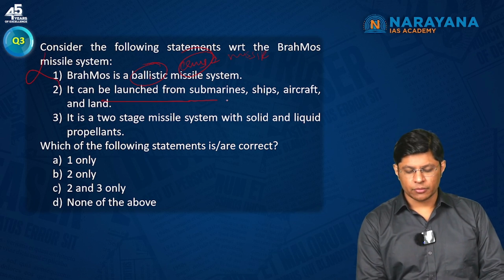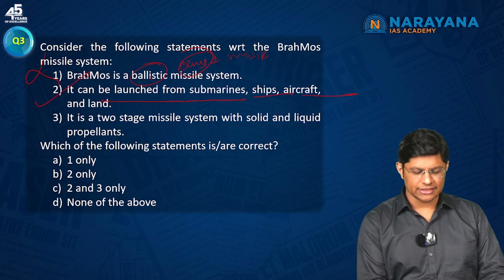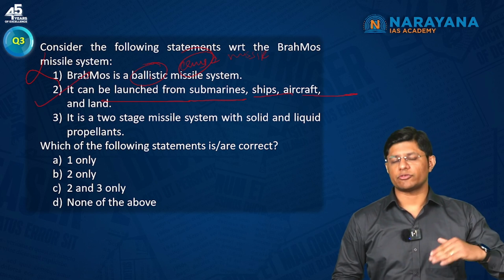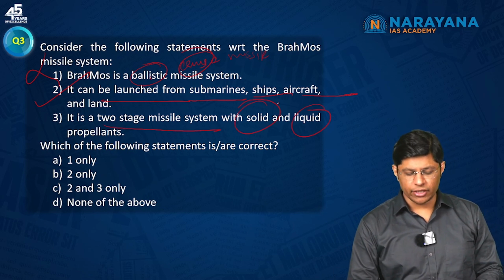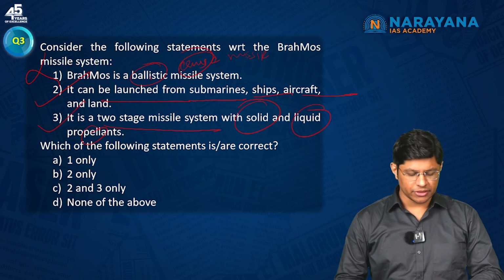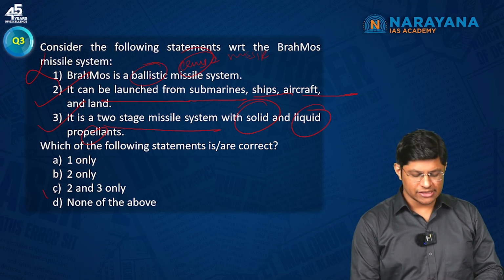It can be launched from submarines, ships, aircraft and land. This is correct. We did discuss that. It can be launched from any platform. It is a two-stage missile system with solid and liquid propellant. Even this statement is correct, which means it seems that option C is the correct answer.